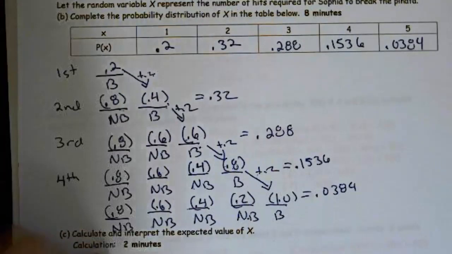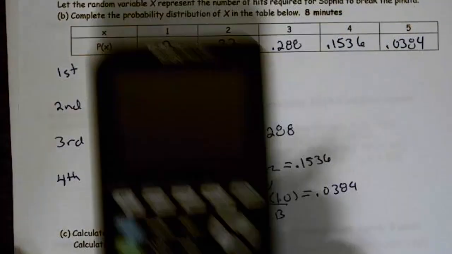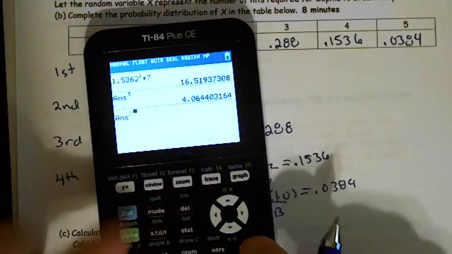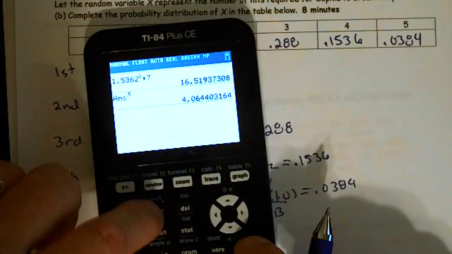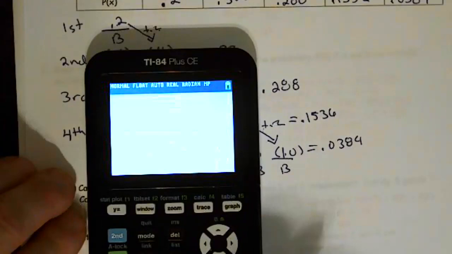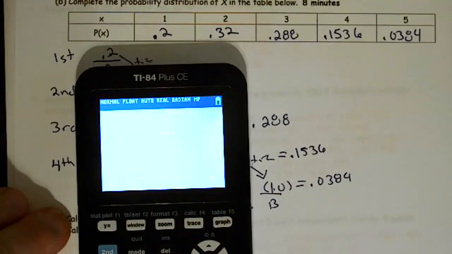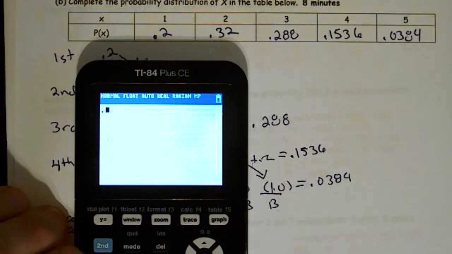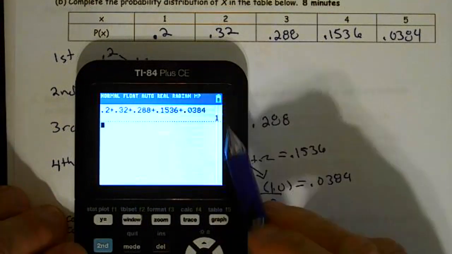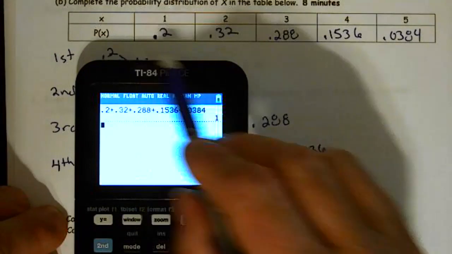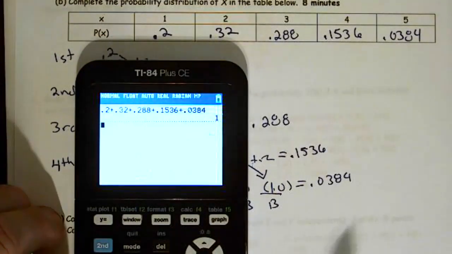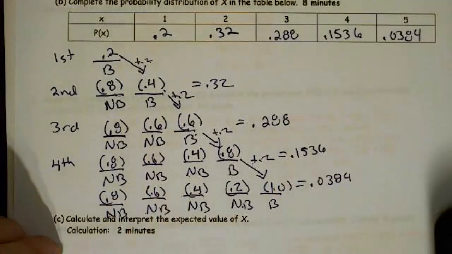Did I do this right? Well, there's actually a little bit of a check. And the check would be this. Add up my probabilities and see if they sum to 1. So 0.2 plus 0.32 plus 0.288 plus 0.1536 plus 0.0384. When I do that, it sums to 1. So this makes this a valid probability distribution. So I probably took care of that and did that part right, correctly.